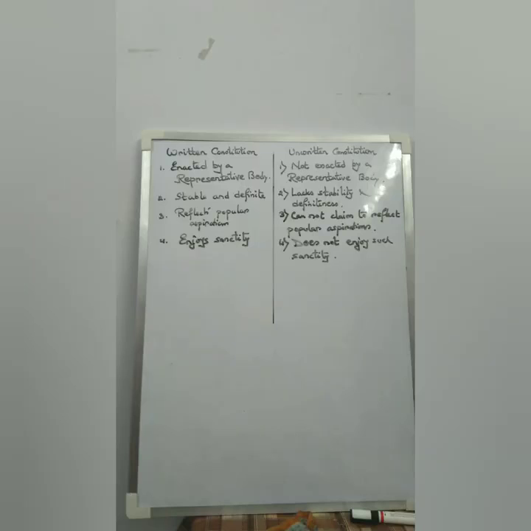So these are mainly the differences between the written and the unwritten constitution, but we have to keep in mind that a constitution is not totally written or unwritten. When the major part of the constitution is written, we call it a written constitution, whereas when most of the fundamental rules are not written, then we call that an unwritten constitution.